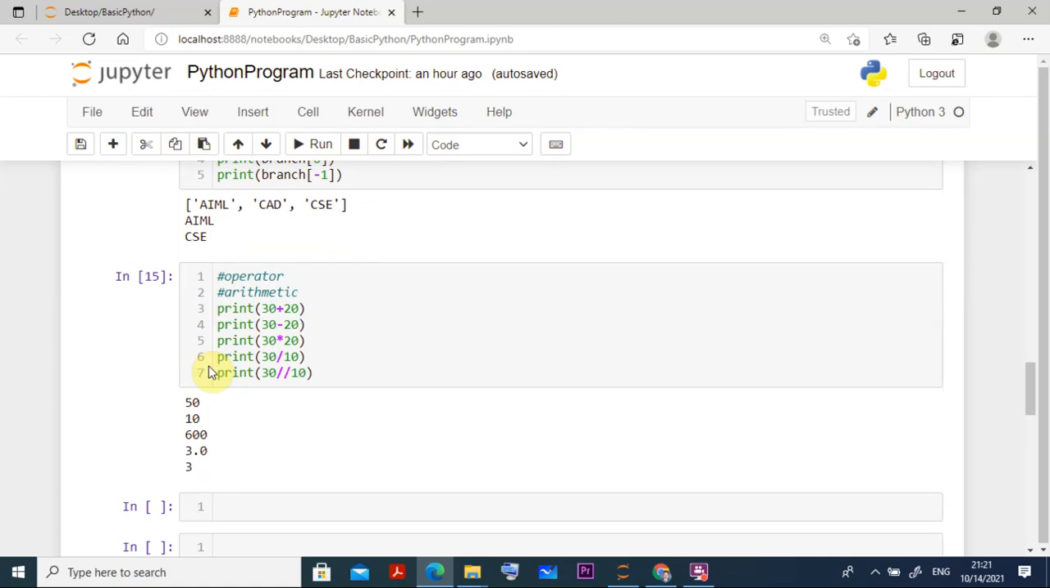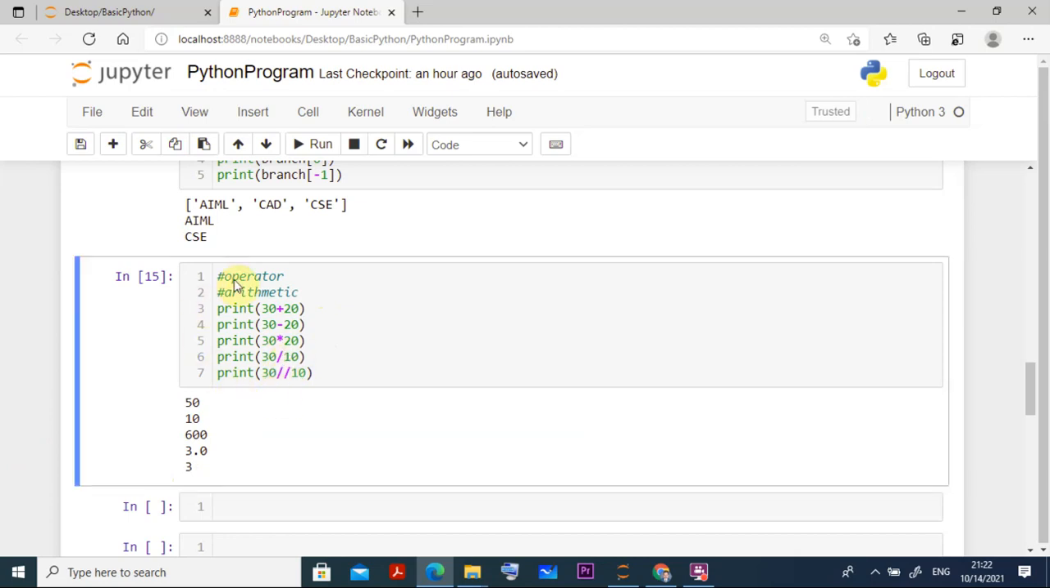Then we can go for the various operators here. We can have a number of operators like arithmetic operators and others. Let us study in this class the arithmetic operators. In the arithmetic operators you have addition, subtraction, multiplication, and division, and there are two ways of writing division: the single forward slash and the double forward slash. Let us practice all of these.